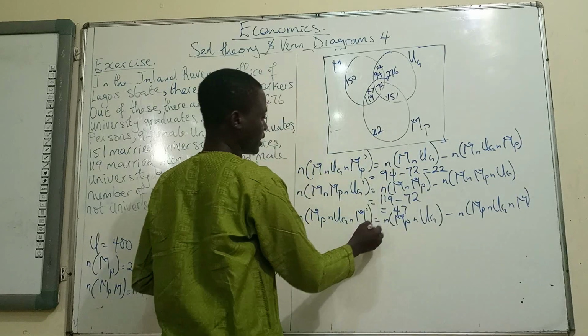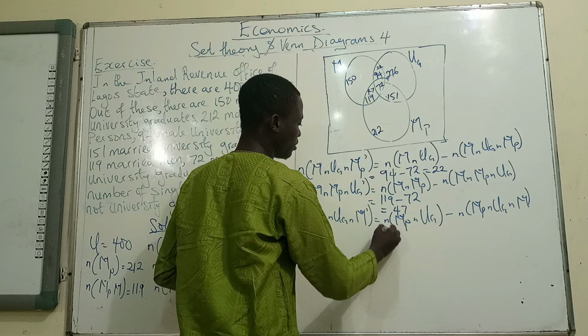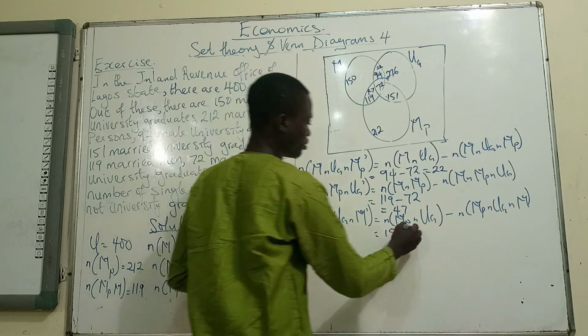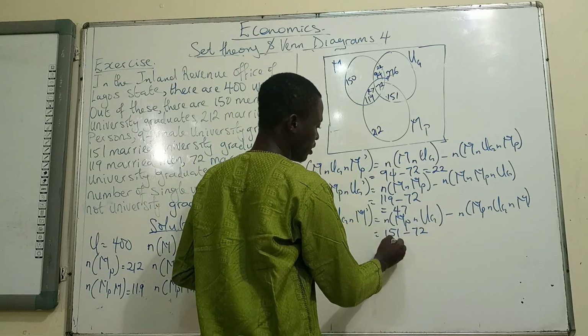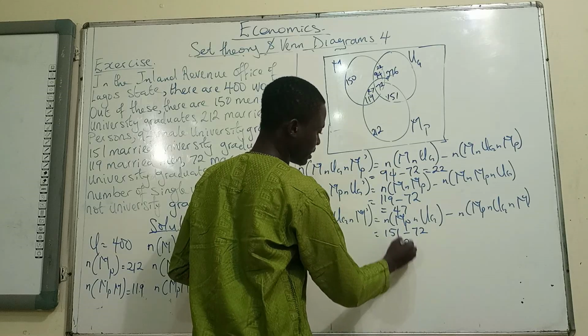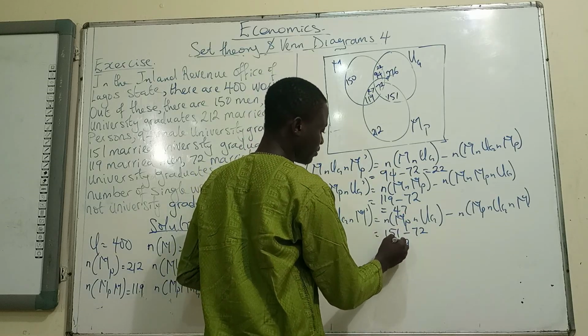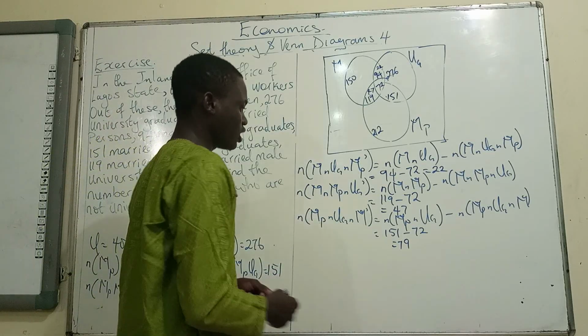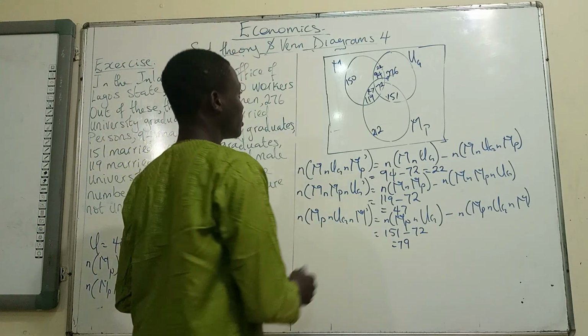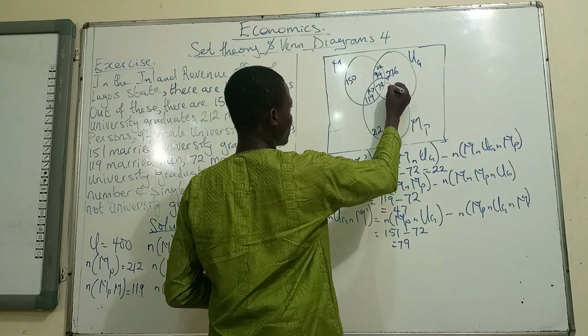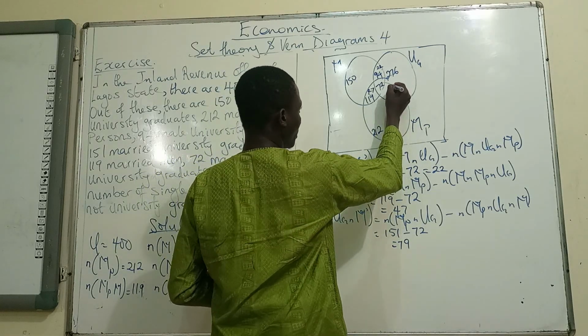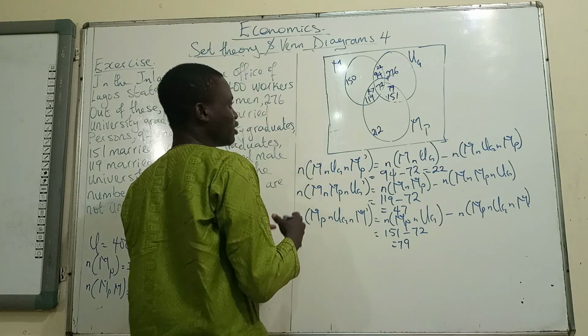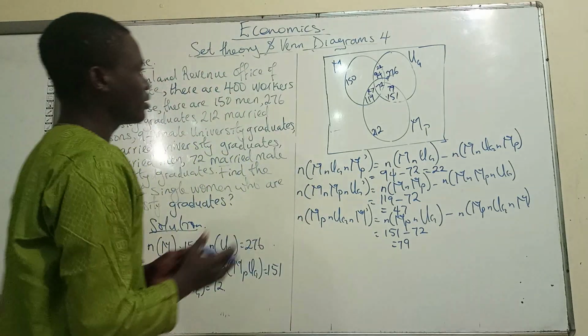Alright, so that is going to give us 151 minus 72. Okay, so 11 minus 2 is 9, and this remains 14. 14 minus 7 is 7. Just put these values into your calculator to make sure that we are correct. So we have 79 people. So 79 of them are married undergraduates only.